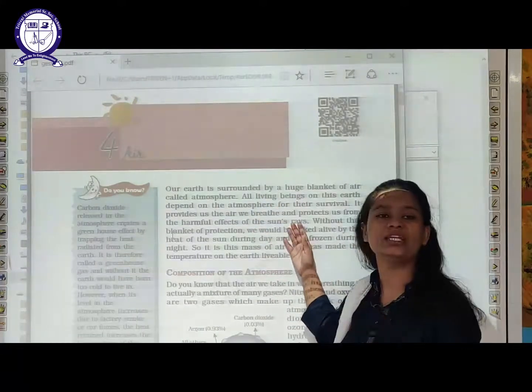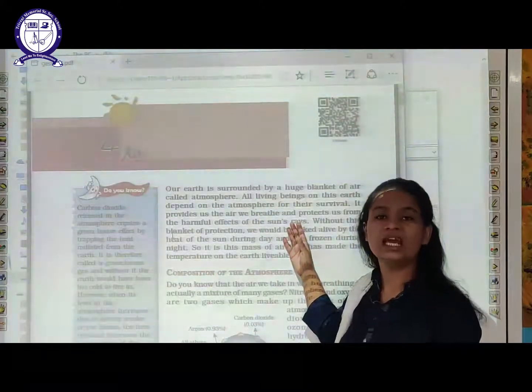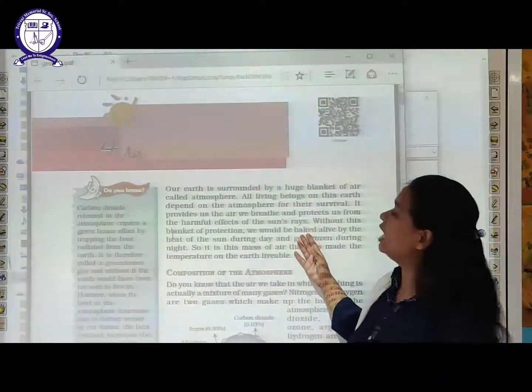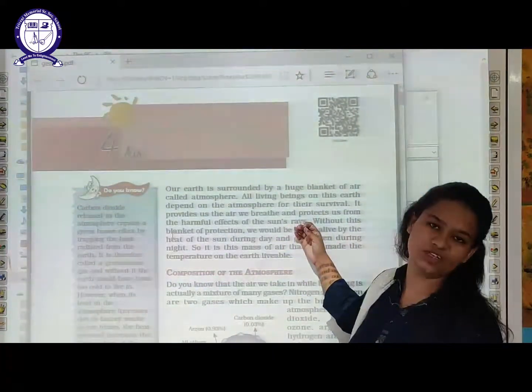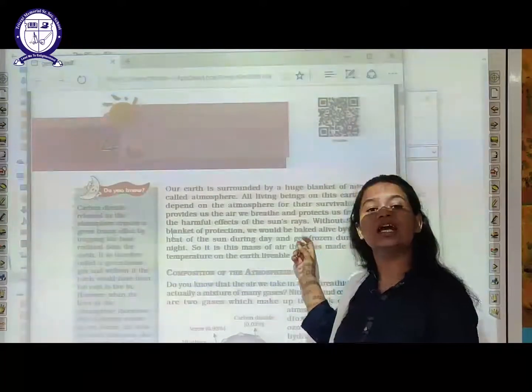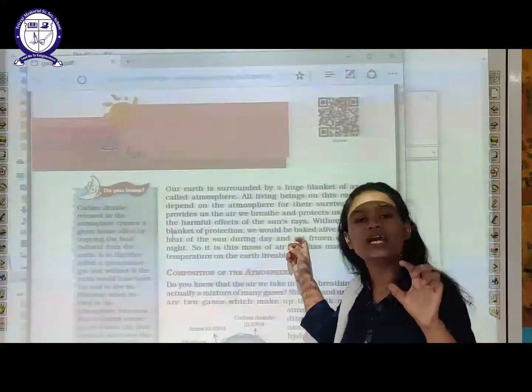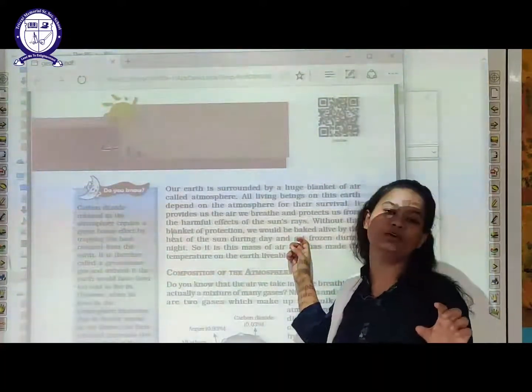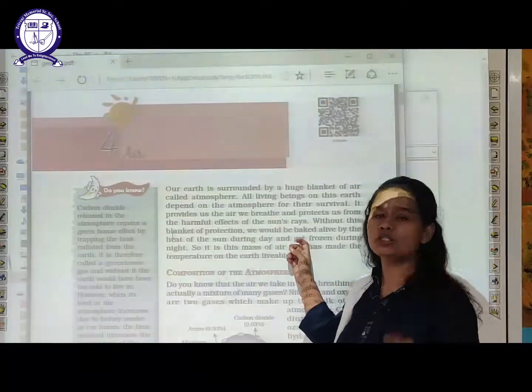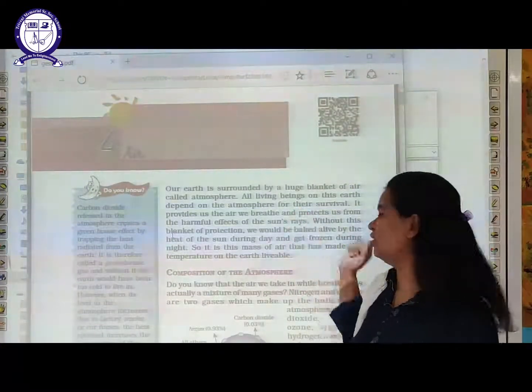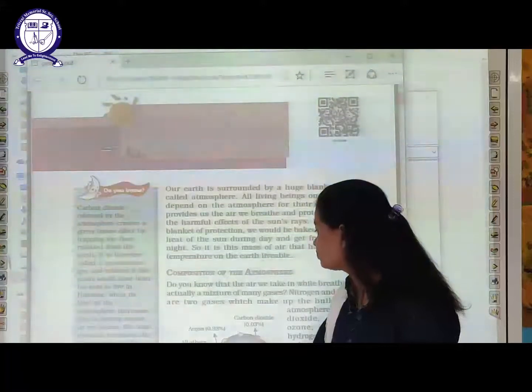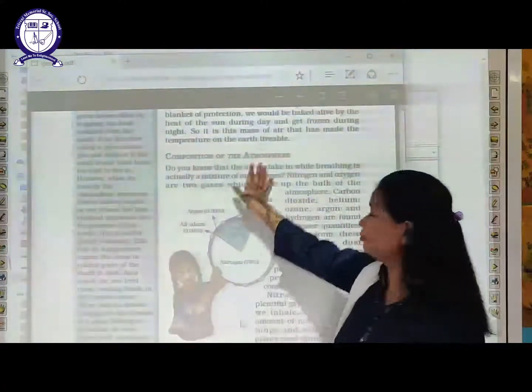The air we breathe, that is the oxygen, and the other gases are present in the atmosphere. And second, the ozone layer, which protects us from the direct rays of the sun, is also present in the atmosphere.